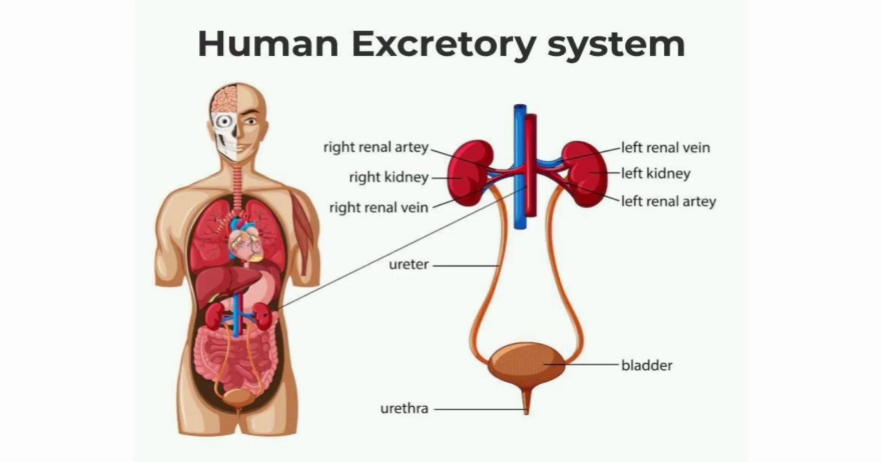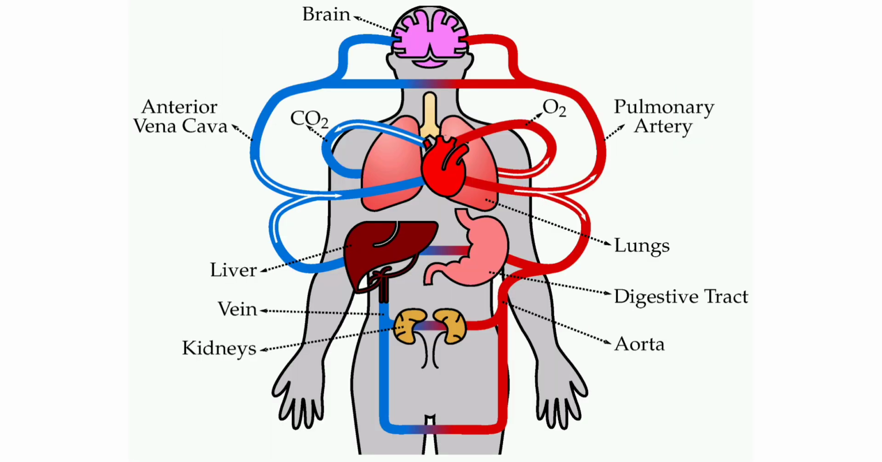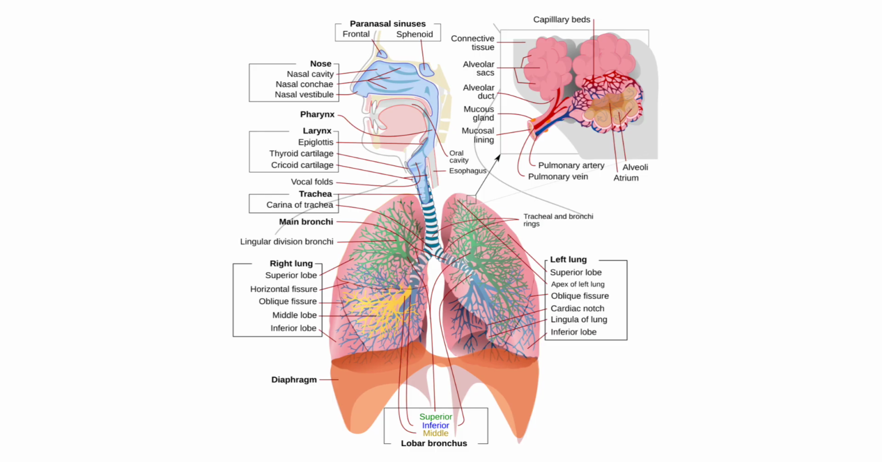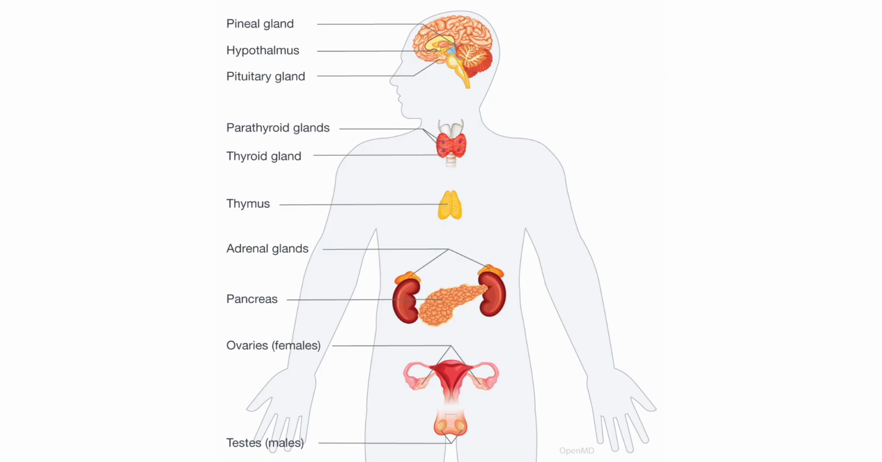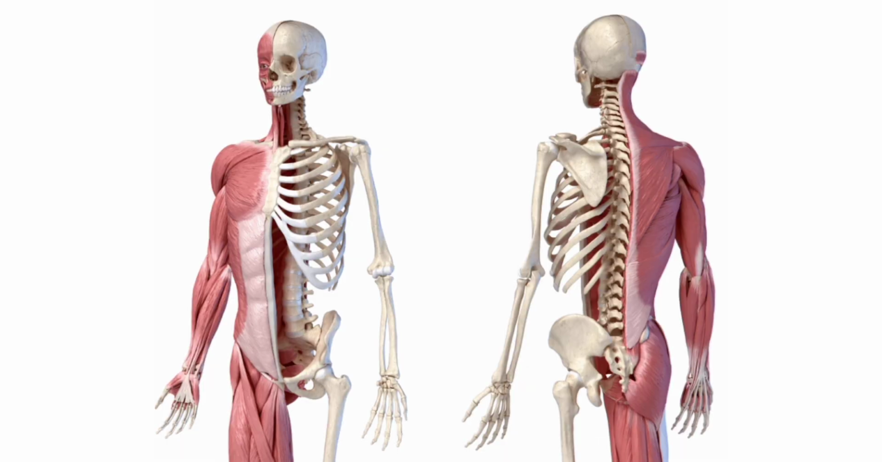Then we have excretory system, which eliminates unwanted substances from the body. Cardiovascular system is responsible for transport of substances between the organs. Then we have respiratory system, which is concerned with the supply of oxygen and the removal of carbon dioxide from the body. Reproductive system is involved in the reproduction of species. Then we have endocrine system, which is concerned with the growth of the body and regulation and maintenance of the normal life.